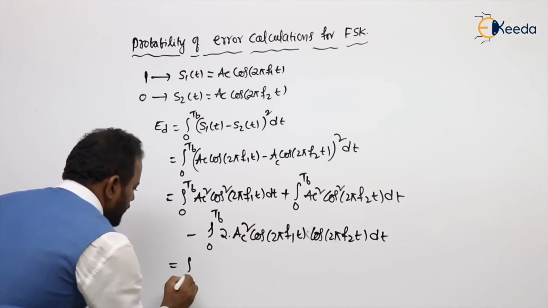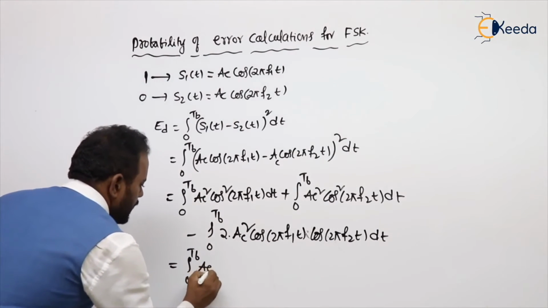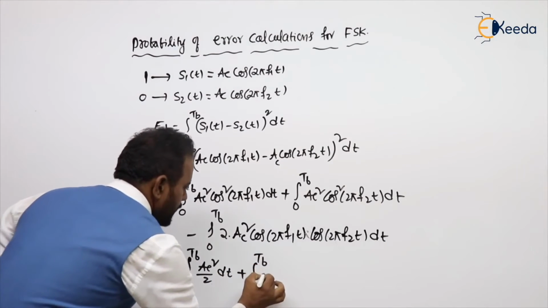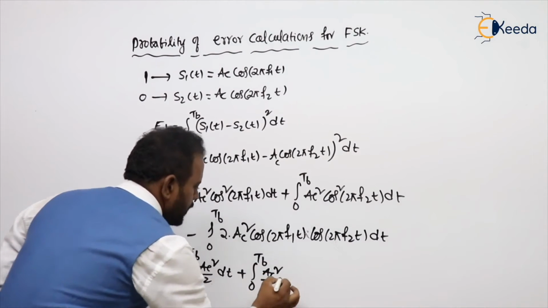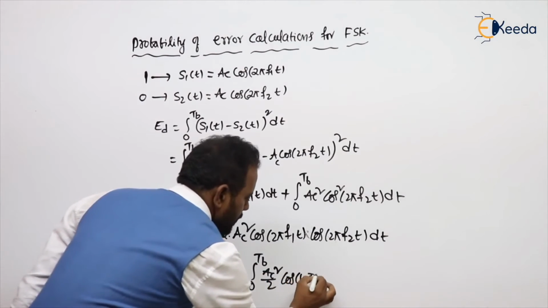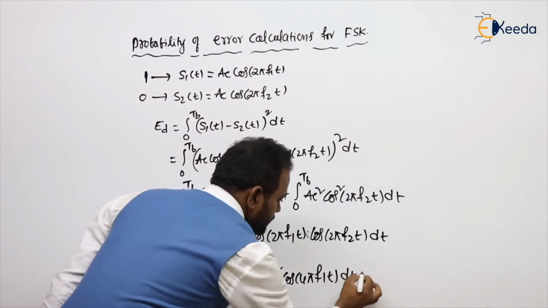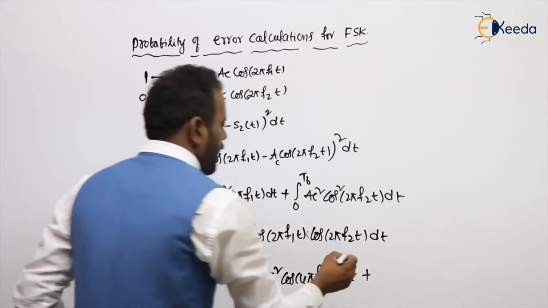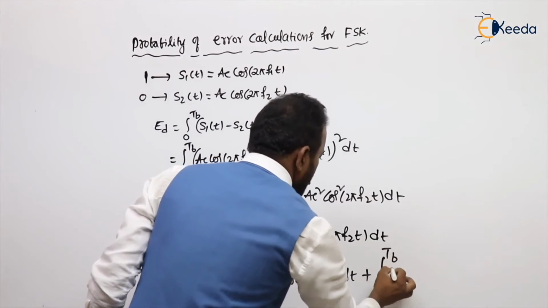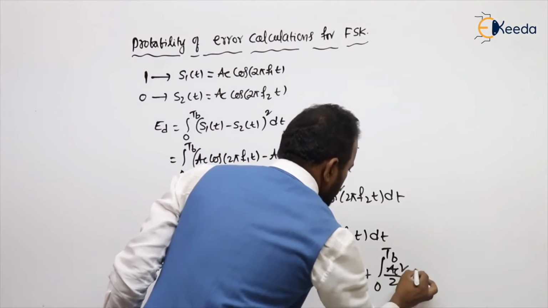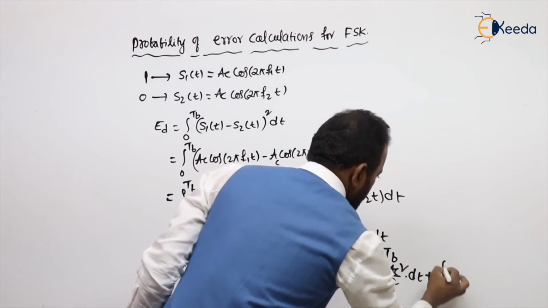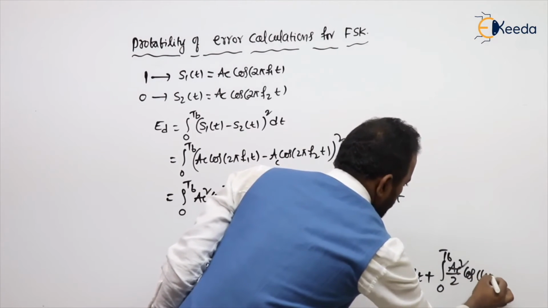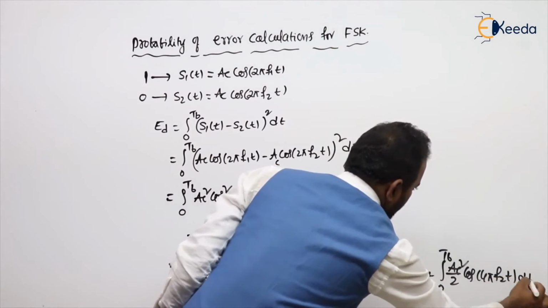How can we write it? Integral 0 to TB AC square by 2 dt plus integral 0 to TB AC square by 2 cos 4 pi F1 t dt, plus the second term in a similar manner: integral 0 to TB AC square by 2 dt plus integral 0 to TB AC square by 2 cos 4 pi F2 t dt.